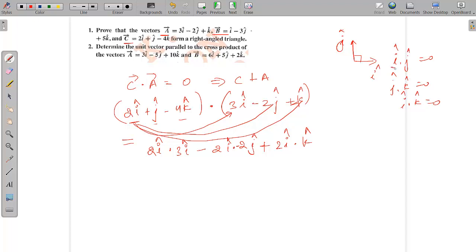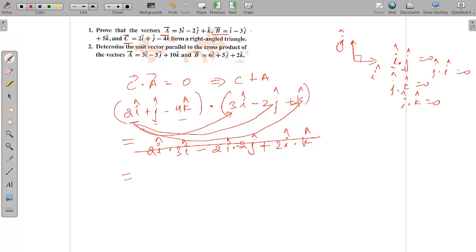The order of i and j doesn't matter. So j dot i is also equal to 0, because the dot product is not a vector quantity, so the order doesn't matter. So what we'll do is, instead of this, we'll quickly solve this.